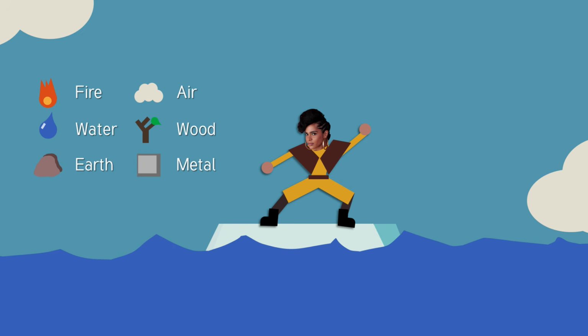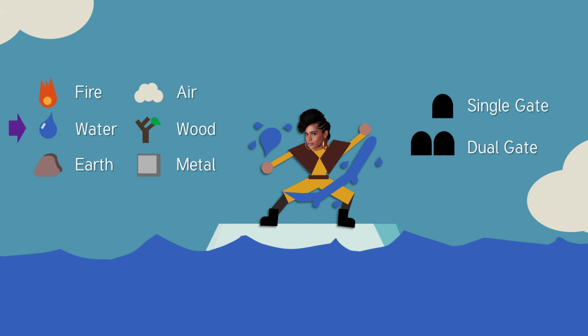You also get 2 impulse feats at level 1, and a class feat. Your class feats include all of your impulse feats, so you could potentially start with 3 additional impulses. But there's a second choice you need to make at level 1. Are you a single gate or dual gate Kineticist? Single gate means you get 1 element, but dual gate means you get 2 elements.